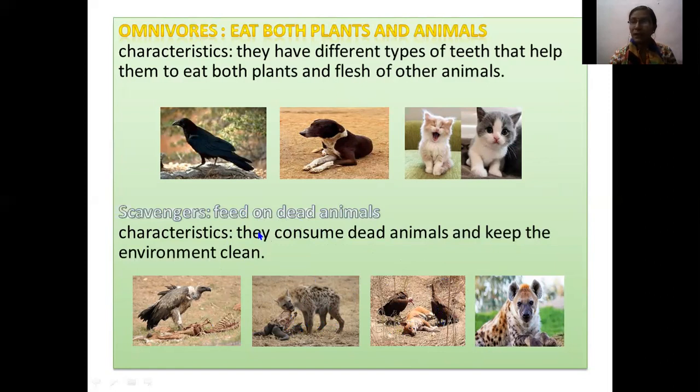If they are not present in the environment, what happens? The dead bodies are lying here and there in the environment, making the environment dirty. So that's why the scavengers are known as the natural sweepers. They help to clean the environment.